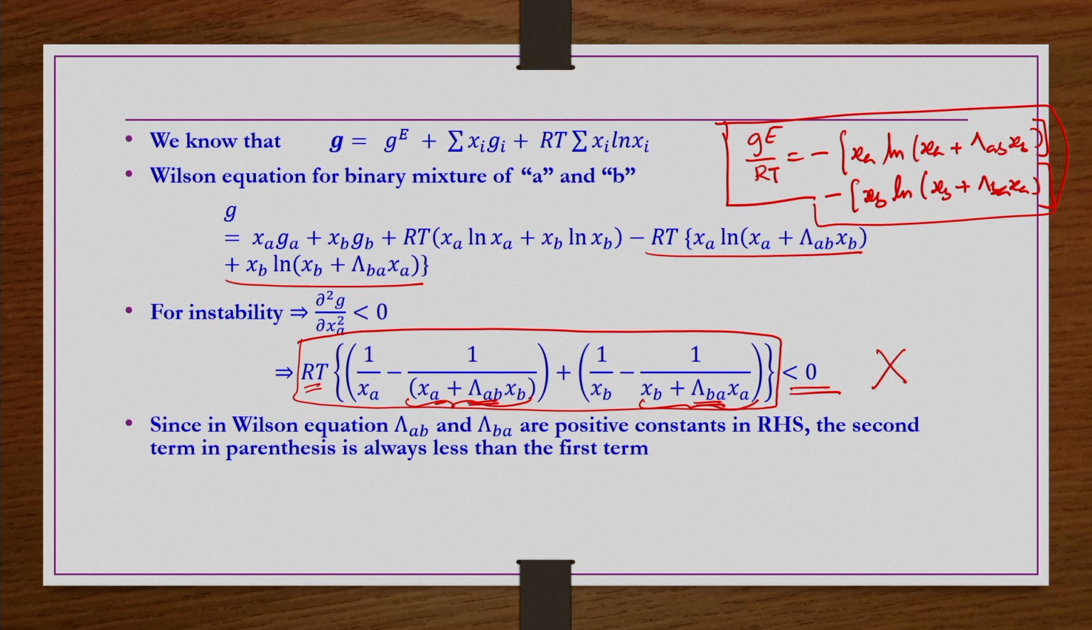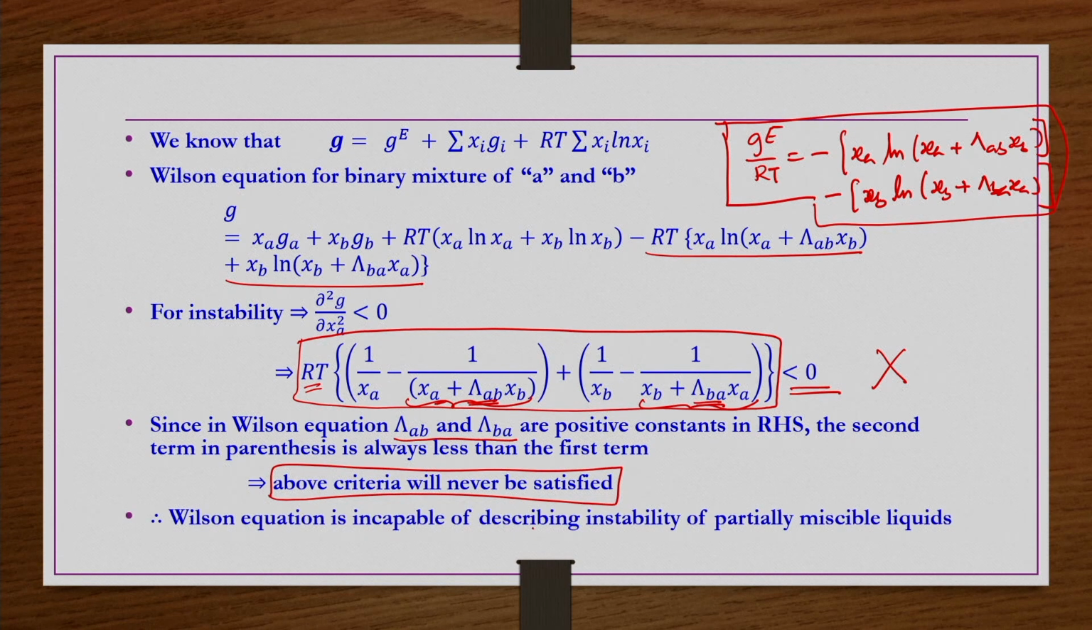Since in the Wilson equation these parameters are positive constants, on the right-hand side the second term in the parenthesis is always less than the first term. Because of that, the inequality criterion that we have shown here will never be satisfied. Thus, the Wilson equation is incapable of describing instability of partially miscible liquids, or the Wilson equation is not suitable for partially miscible liquid systems. That is the conclusion.